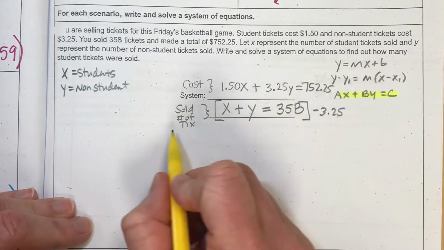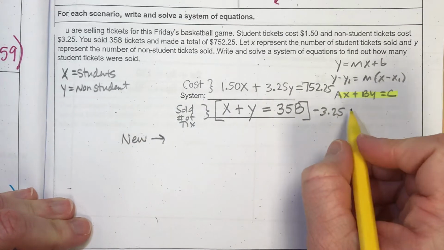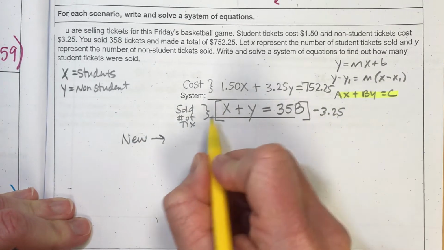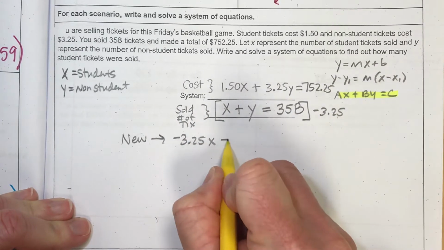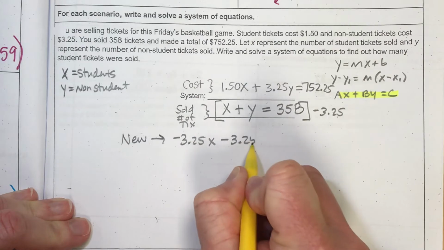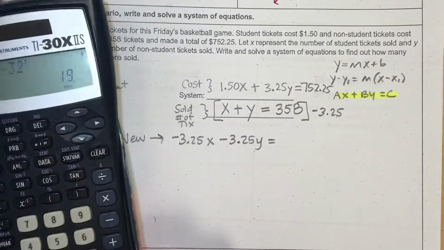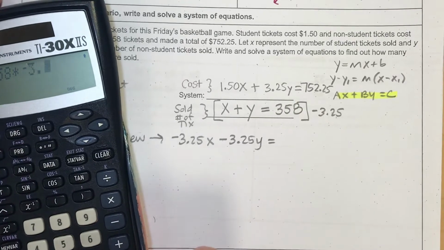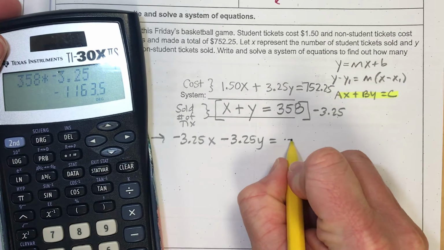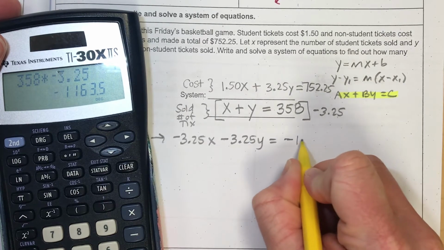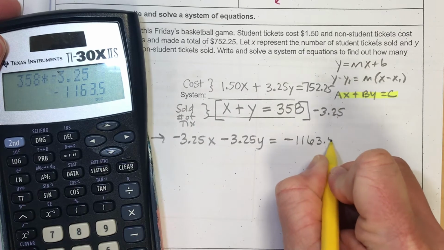All right, so let's actually multiply. So my new function will be this. Let's multiply negative 3.25 times x, and negative 3.25 for my y. And now 358 times negative 3.25 is going to give me negative 1,163.5.